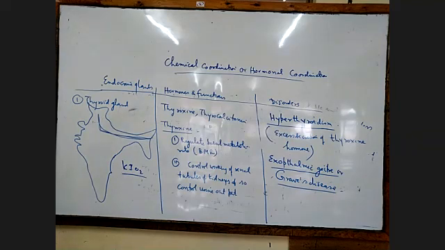enlargement of the thyroid gland at a rate of 2 to 3 times the normal size. It means that its size will increase 2 to 3 times more than the normal size.